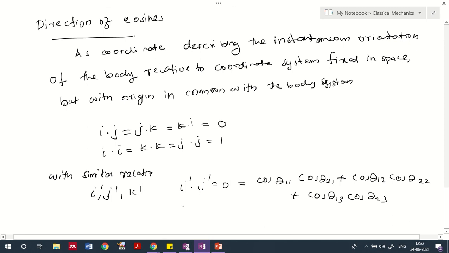Okay, so we can also say that i dash dot j dash will be 0, and similarly j dash dot k dash will be 0, and k dash dot i dash will also be 0.